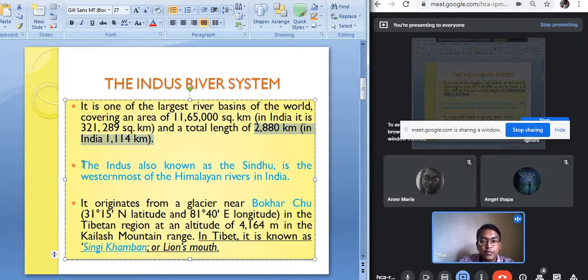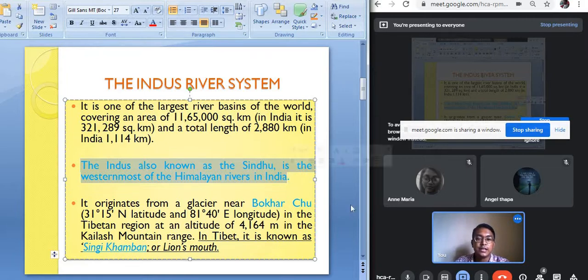The Indus river is also known as the Sindhu river. What is the other name of the Indus river? It is also known as the Sindhu river. The Indus, also known as the Sindhu, is the westernmost of the Himalayan rivers in India, the westernmost river of the Himalayan areas.